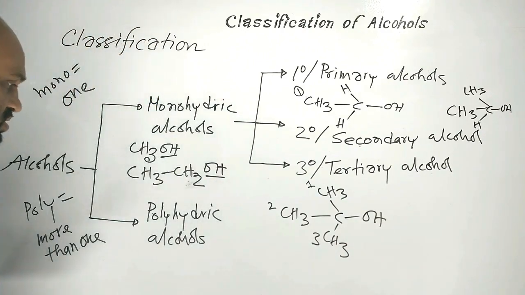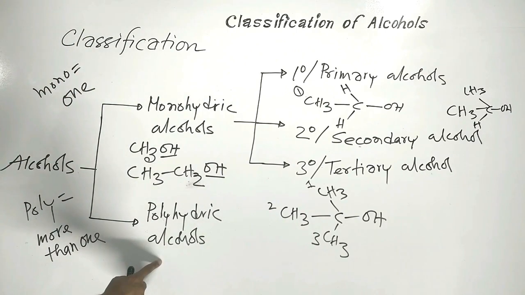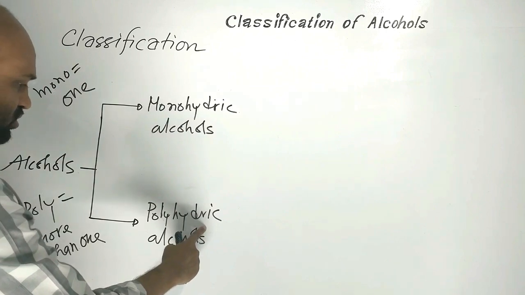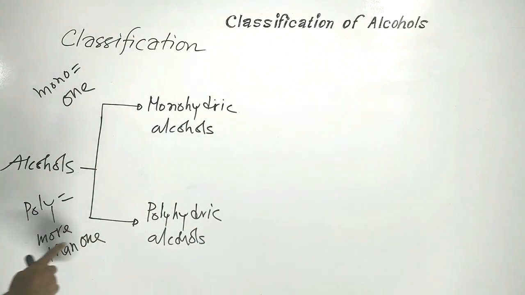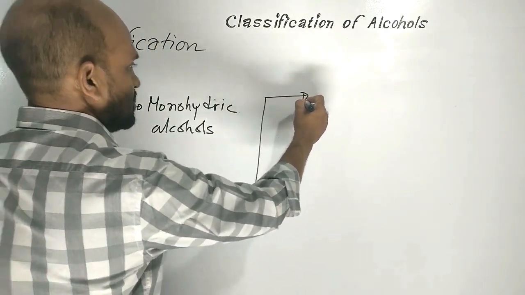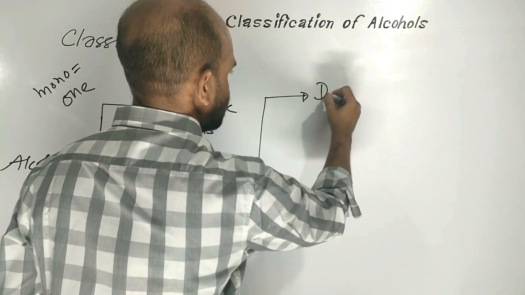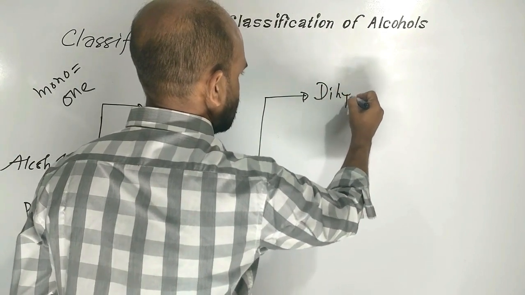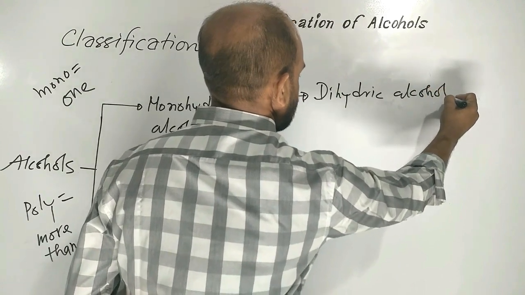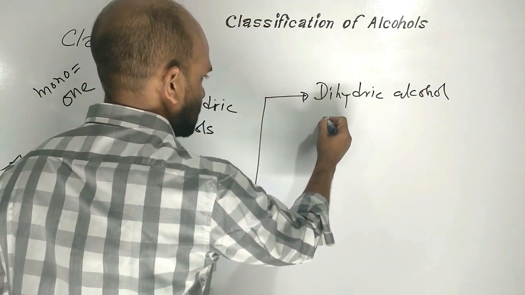Let's see now polyhydric alcohols. Polyhydric alcohols are alcohols with more than one hydroxyl group. They are classified in this way. Suppose dihydric alcohol. For example, this one.